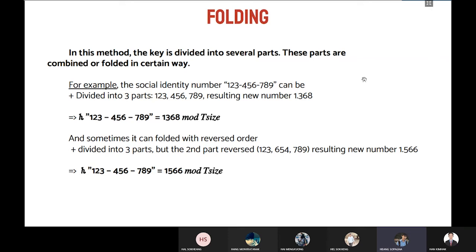Next, we can fold the number in reverse order. Here, we divide it into 3 parts like before, but the second part is reversed. So it will be 1, 2, 3, 6, 5, 4, 7, 8, 9, and the result will be 1568, and the hash index will be the new result modulo table size.